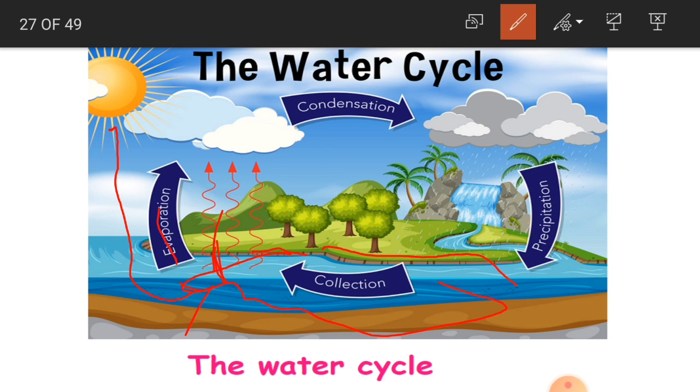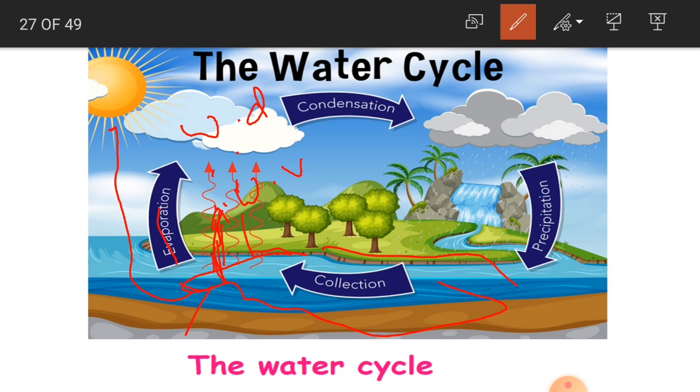Evaporation is nothing but forming water vapor. This water vapor is going to rise up, and it is going to get cooled by the atmosphere.